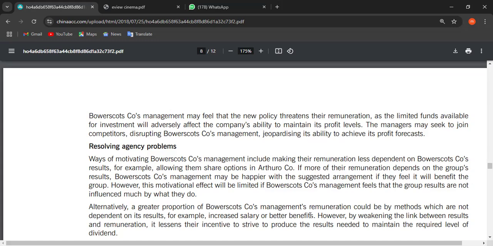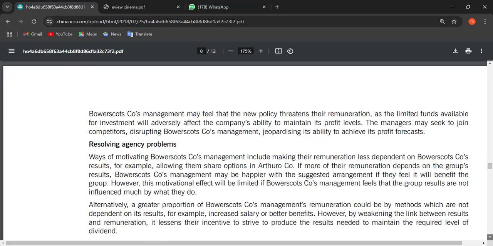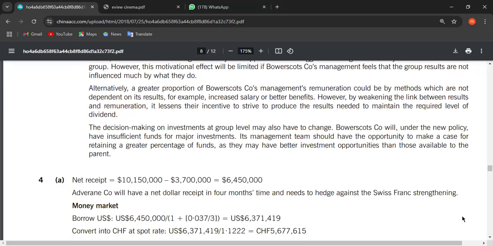Alternatively, a greater proportion of B management remuneration could be by methods which are not dependent on its results, for example, increased salary or better benefits. However, by weakening the link between results and remuneration, it lessens their incentive to strive to produce the results needed to maintain the required level of the dividend. So the decision making on investments at group level may have to change. B Company will, under the new policy, have insufficient funds for major investments. Its management team should have the opportunity to make a case for retaining a greater percentage, as they may have better investment opportunities than those available to the parent.